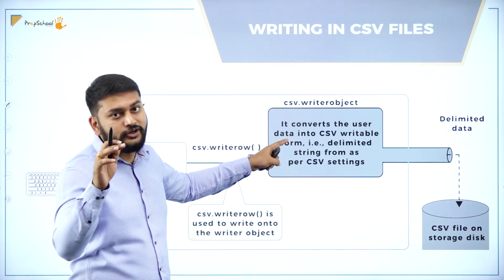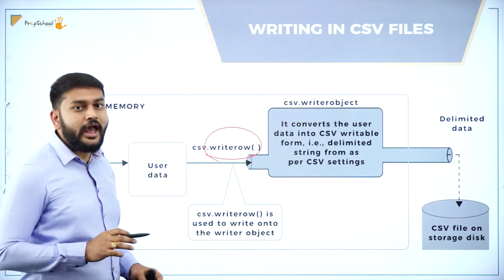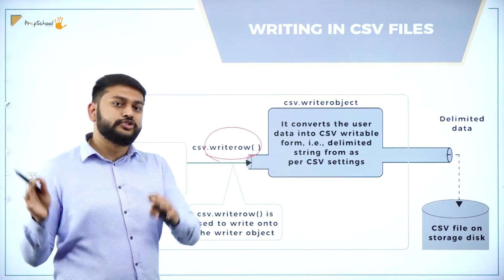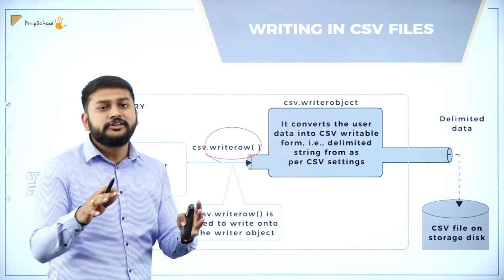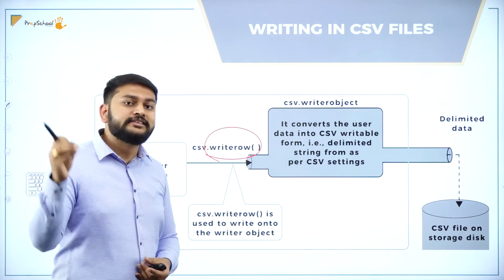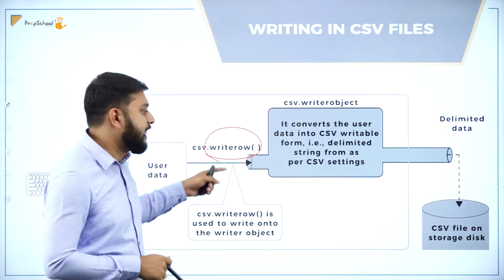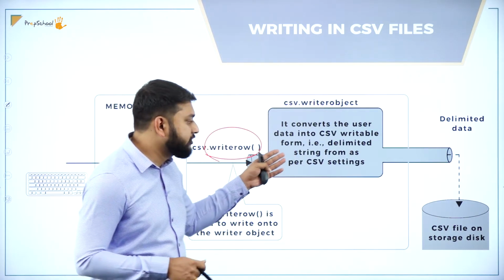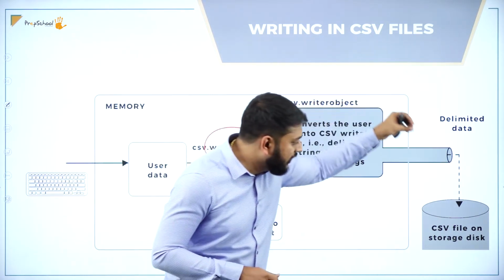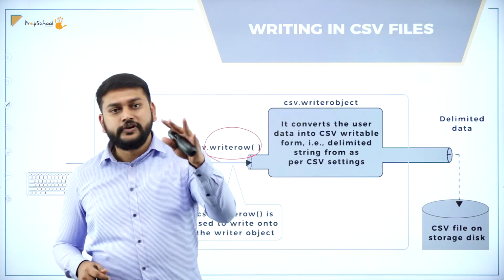CSV writable form in the sense that I will be adding some delimiter. So that delimited string, as per the CSV settings, will go to the delimited data, and I will be storing that in the CSV file.